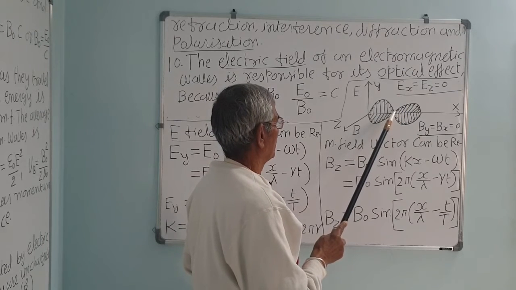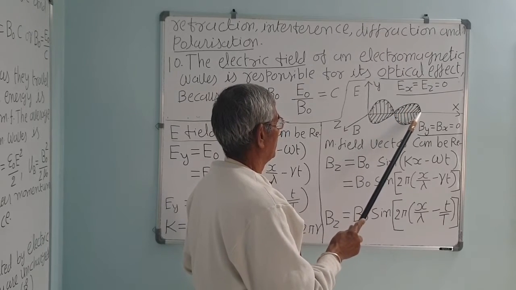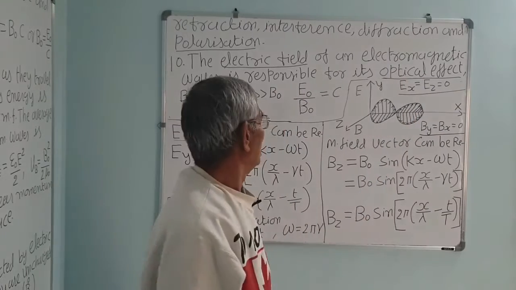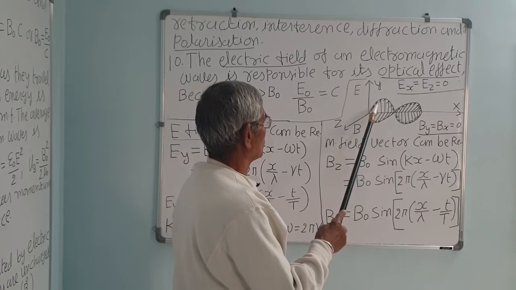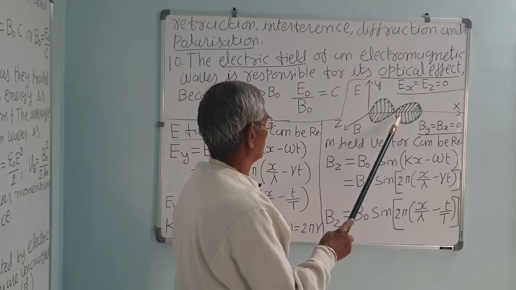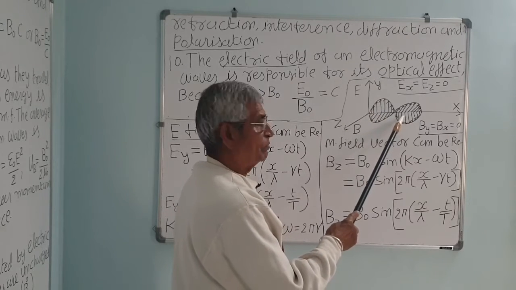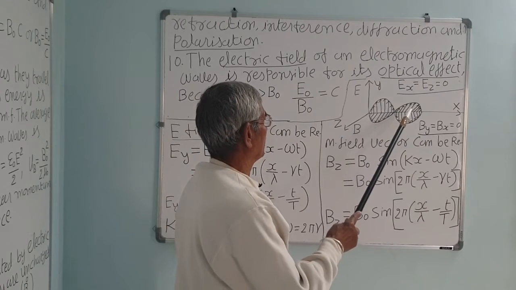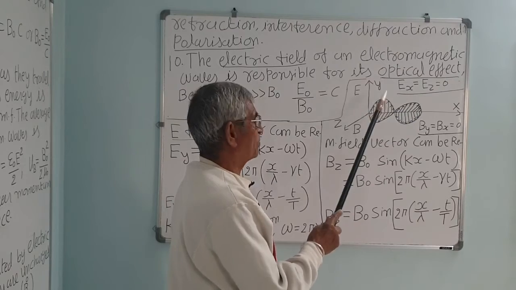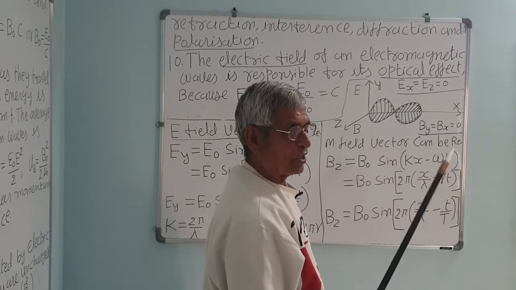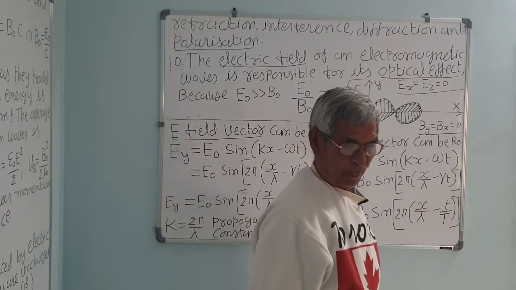After half time period it will be here, correct. As we already discussed, the electric field is the source for the magnetic field. So electric field will produce a magnetic field, and magnetic field will produce electric field, correct, because they are produced by oscillating charges, and they are oscillating fields, they are the source of each other.